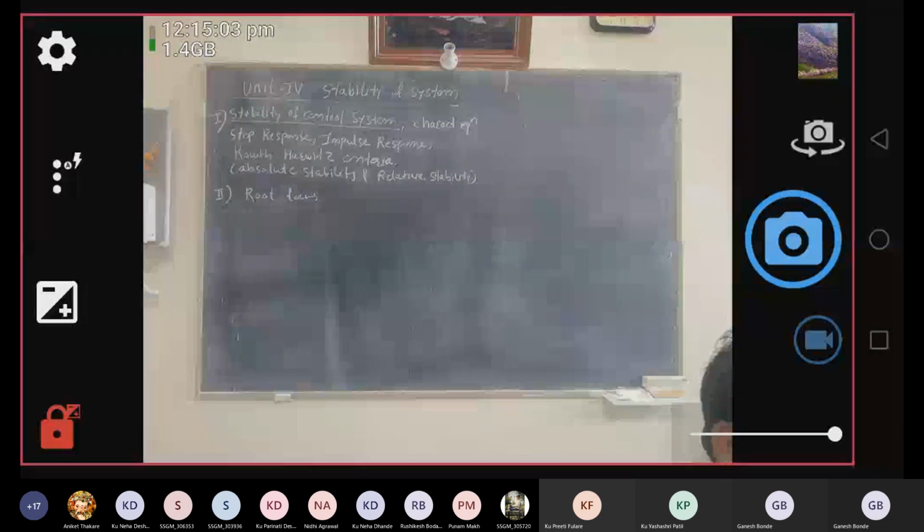Then we say, arre yaar, he got a good job, got a good salary, so in day-to-day life we say he has become stable, he is settled now. Okay, so this stability is a term which is related with settling time, and settling time depends on the system; that means from person to person it may vary. Someone gets it at an early stage, someone gets it after many days.